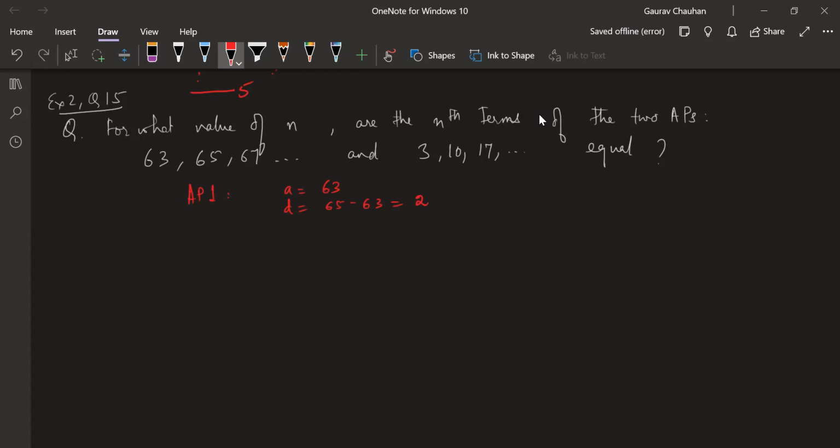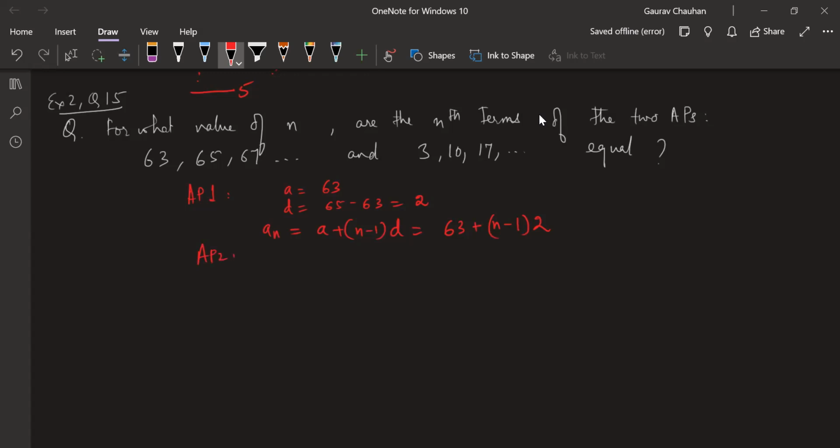If we put in the formula, an is equal to a plus (n minus 1)d. Let me write it like this: an is equal to 63 plus (n minus 1) into 2. Perfect. Okay, 63. Enough. Let's do AP2 now.